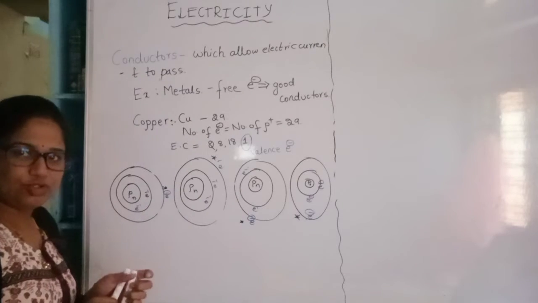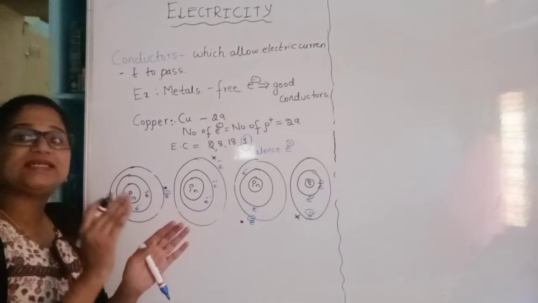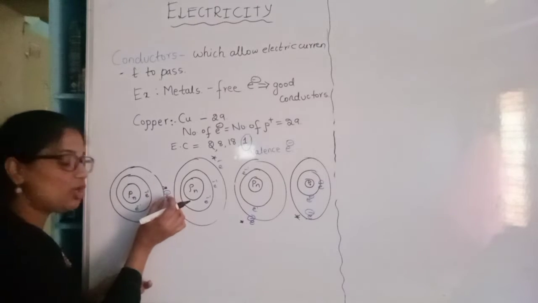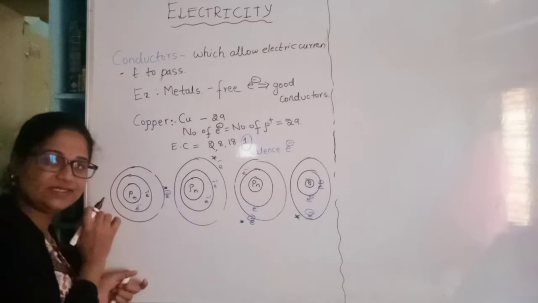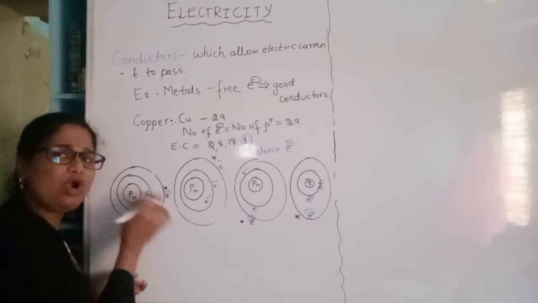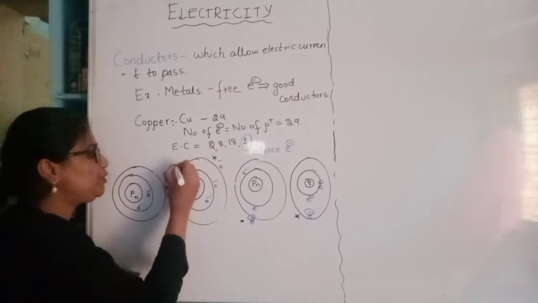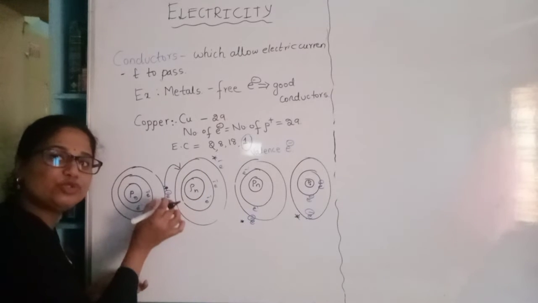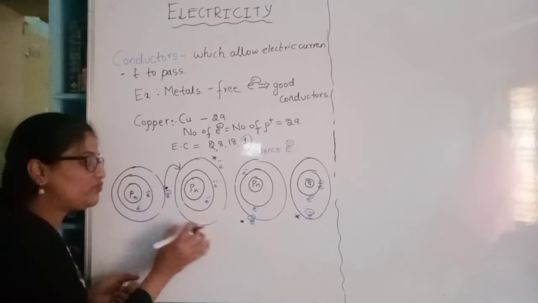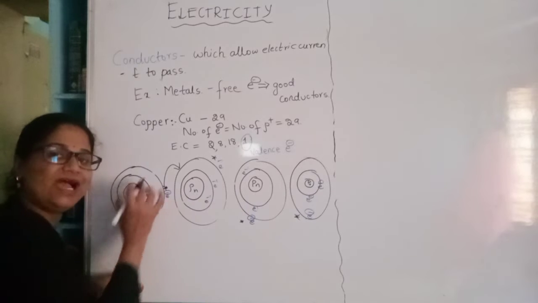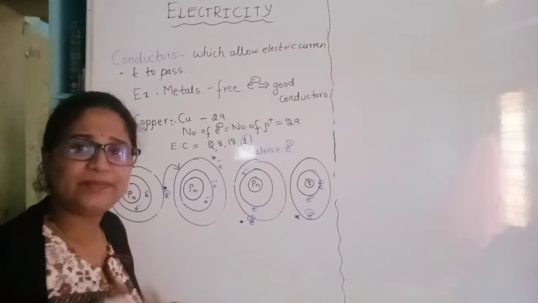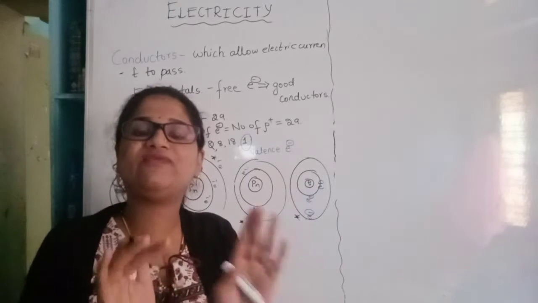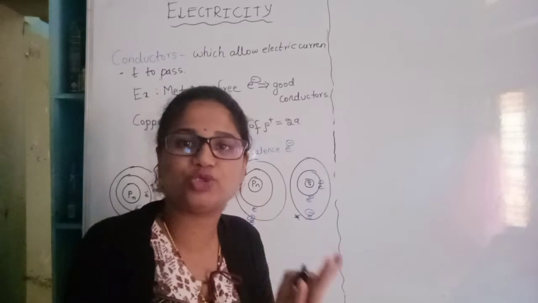Now what happens actually? When we supply external energy, this electron is there, no? This electron will be revolving around the nucleus. So this electron will not keep quiet. It wants to jump to this shell. It wants to jump to the shell of the second atom, the atom which is beside it. So how does it jump? It will not jump simply. It will jump only when we provide external energy.